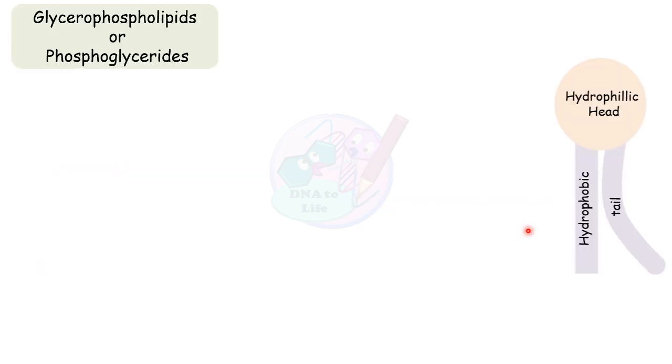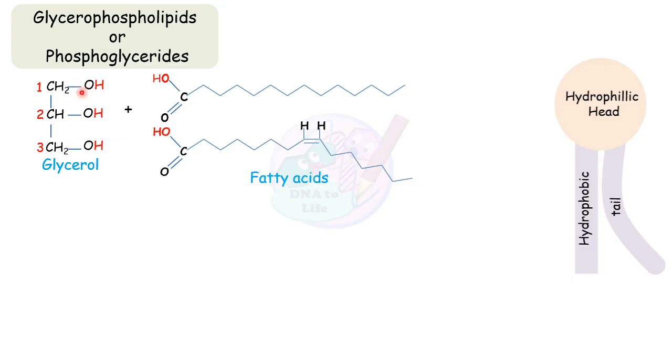So let's first talk about the glycerophospholipids. Here the backbone alcohol is glycerol, and the hydroxyl groups on the first and second carbon interact with fatty acid. So different kinds of fatty acid can be present here. We have already discussed the different types of fatty acid in the previous lecture. You can follow that, or let's discuss some basics about the fatty acid.